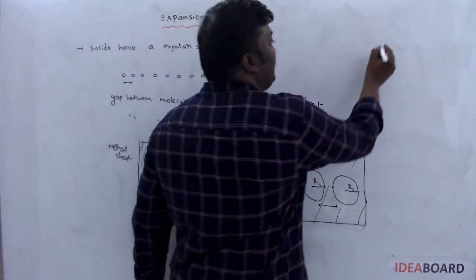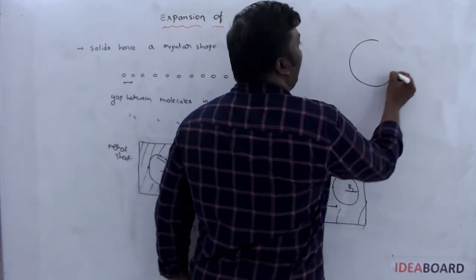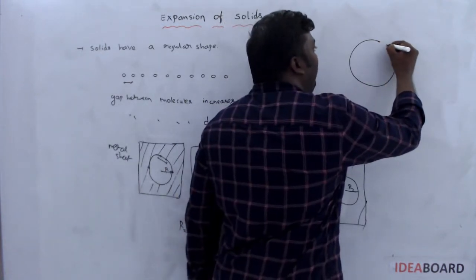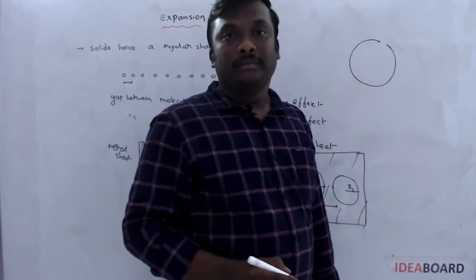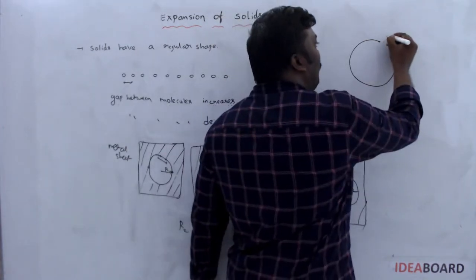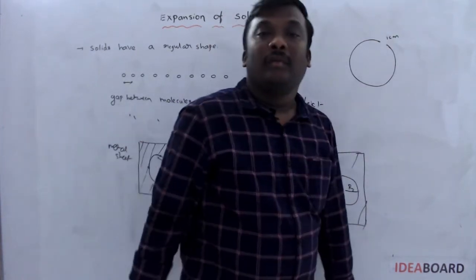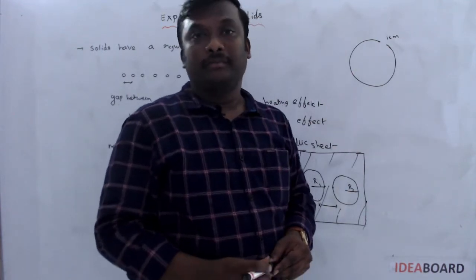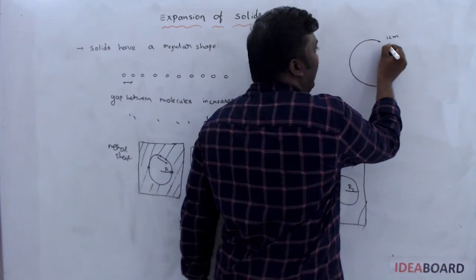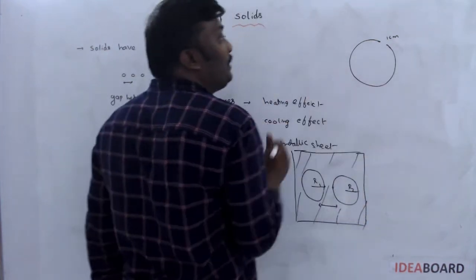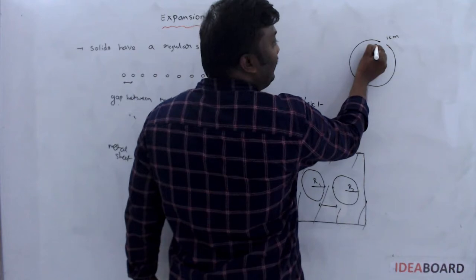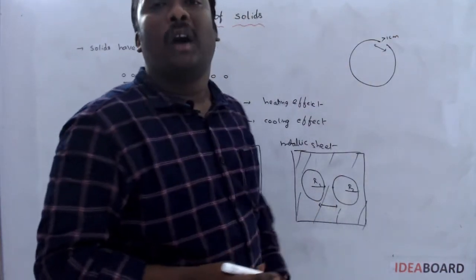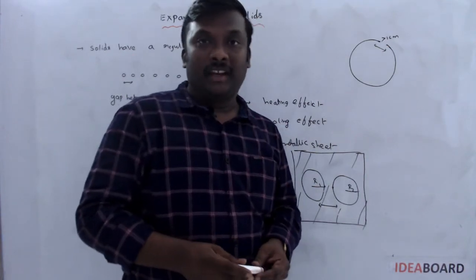Suppose they give another question. A wire is bent like this. He left a certain gap between the two ends of the wire. Let the gap be 1 centimeter. Now I am heating this wire. What happens to the gap? Take one molecule here, another molecule here. On rising the temperature, the gap must increase, which means my answer is more than 1 centimeter. Understand?